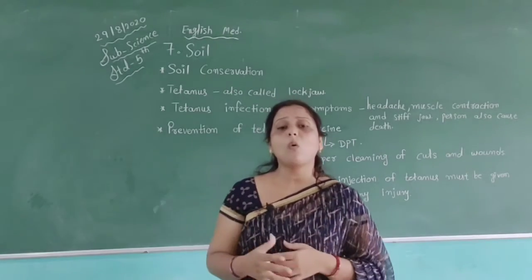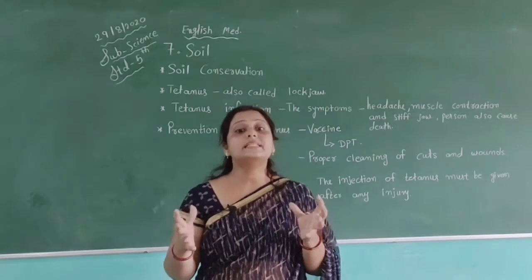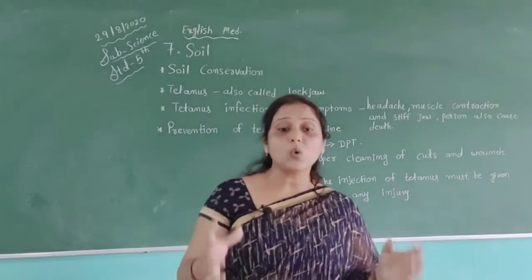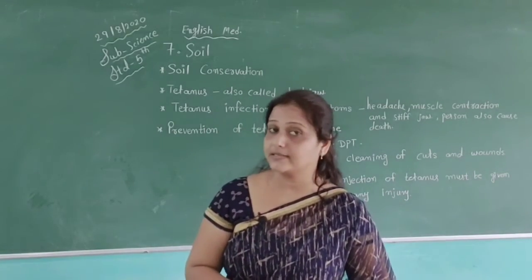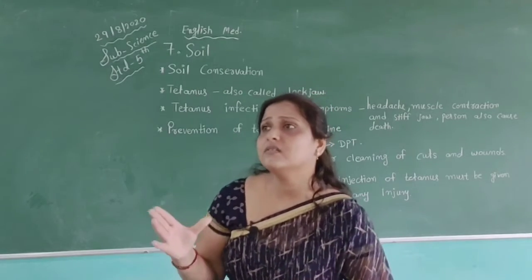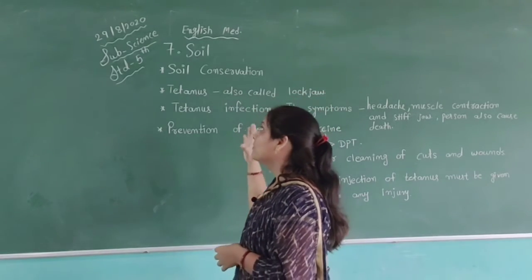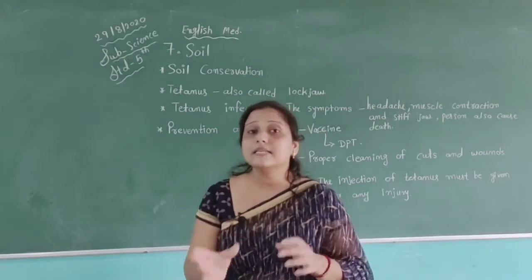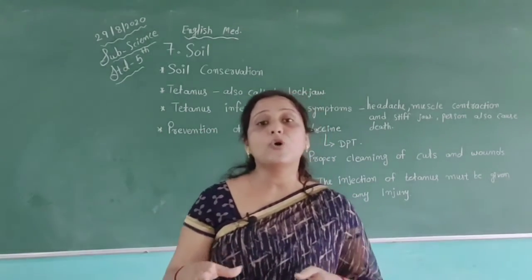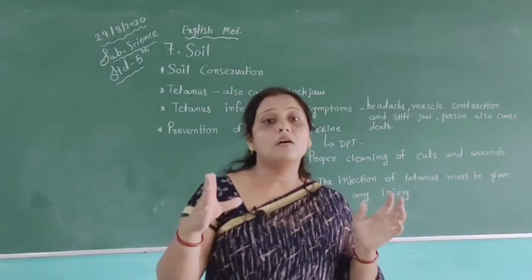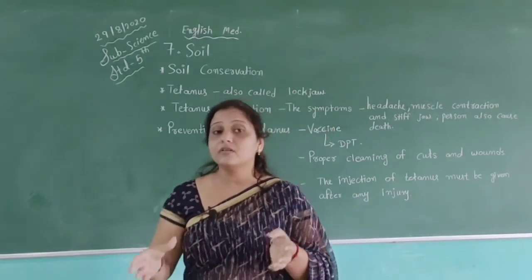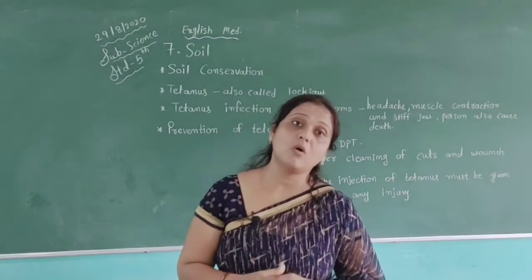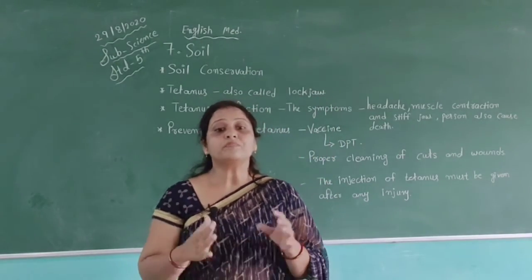Tetanus occurs all over the world. Its spores are found in the environment, usually in soil, dust, and animal waste. This type of bacteria we get from the soil, from the environment, usually in soil, and also dust and animal waste.